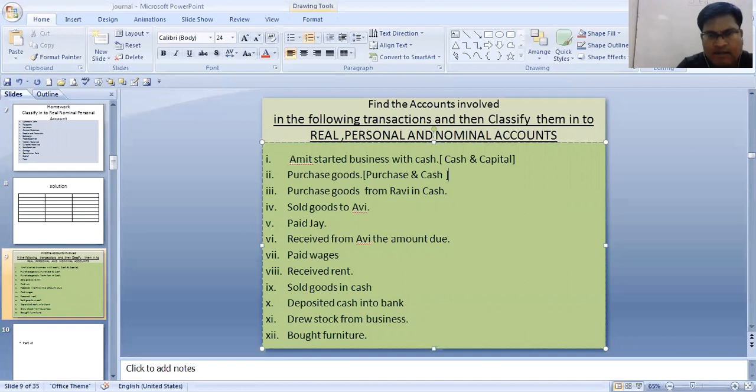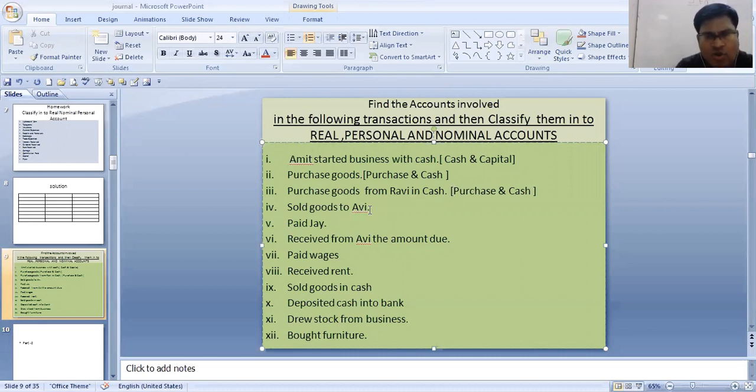Next is purchase goods from Ravi in cash. It's a similar thing. Accounts involved over here are purchase and cash.